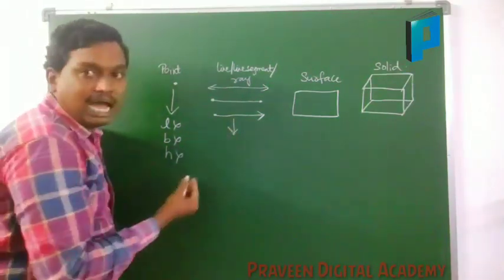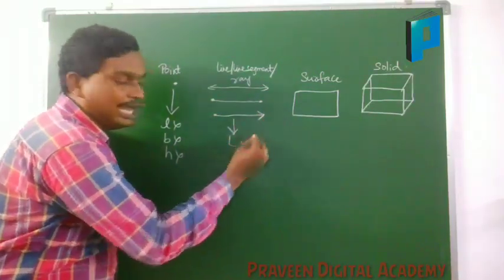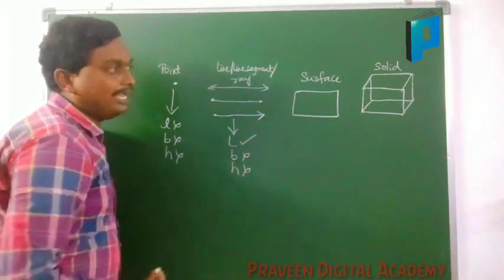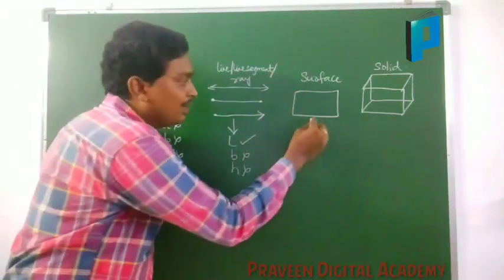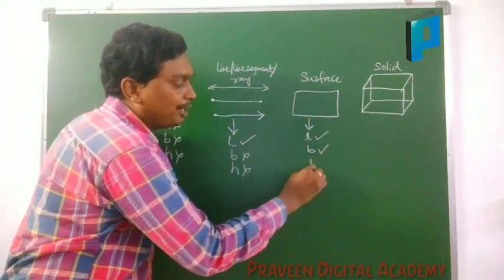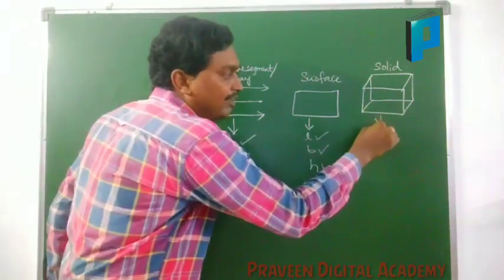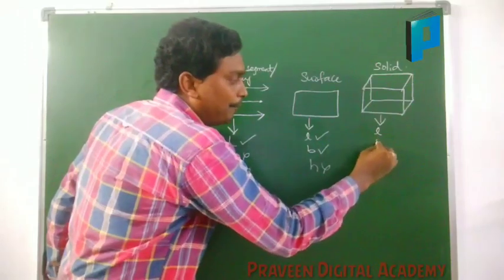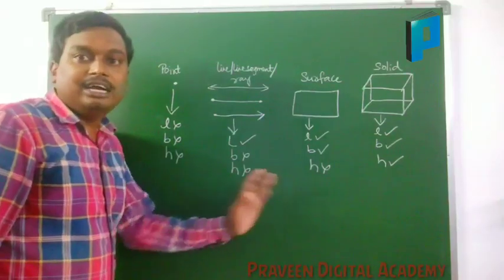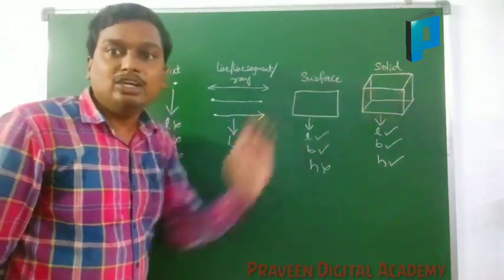Here a line or line segment or ray will have length, will not have breadth, will not have height. Here a surface will have length, will have breadth but not thickness, or you can say height. Here a solid will have length, breadth and height. This is the difference between point, line, line segment, ray, surface and solid.